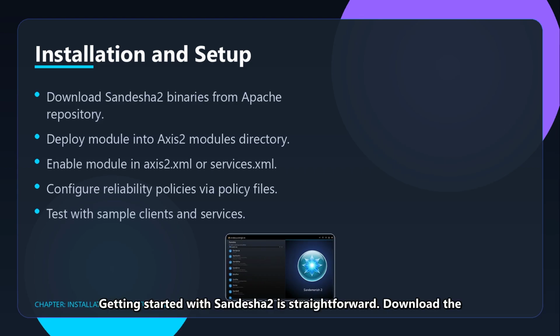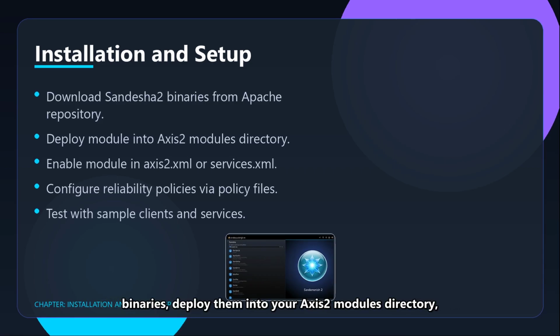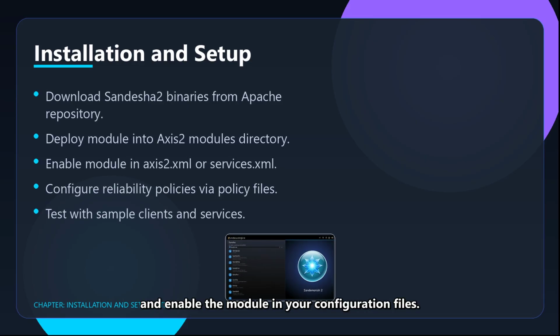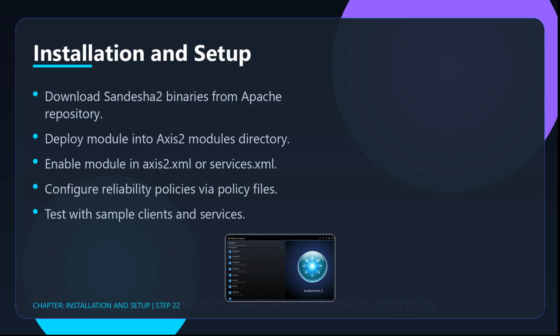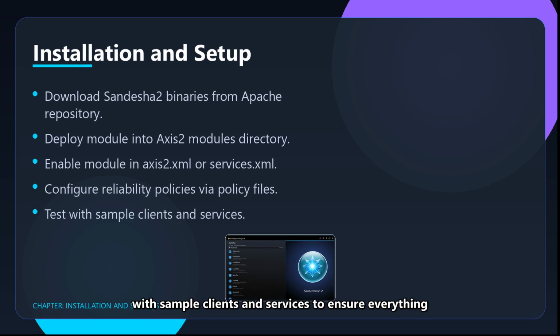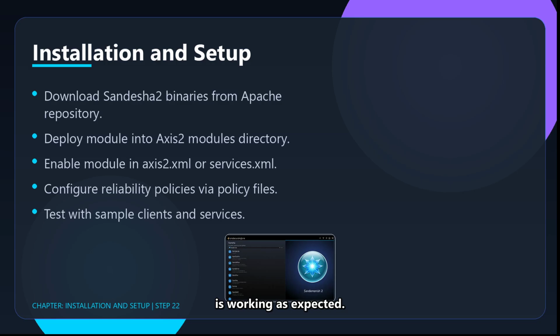Getting started with Sandesha2 is straightforward. Download the binaries, deploy them into your Axis2 modules directory, and enable the module in your configuration files. You can then define reliability policies and test with sample clients and services to ensure everything is working as expected.